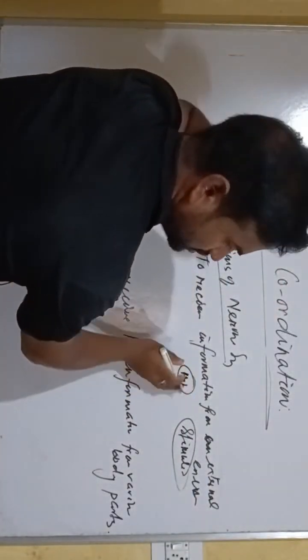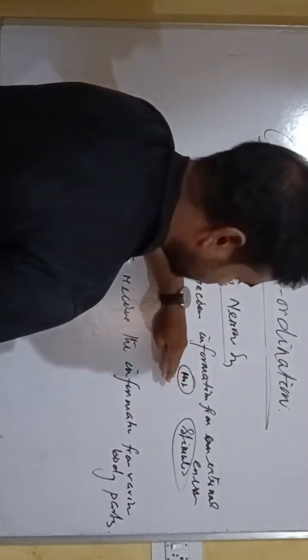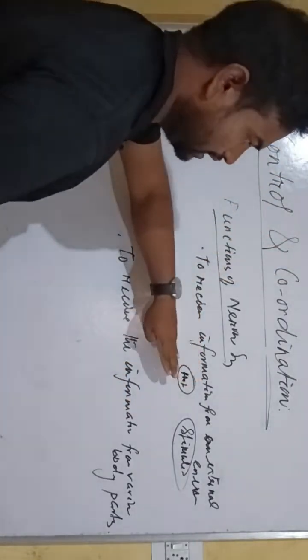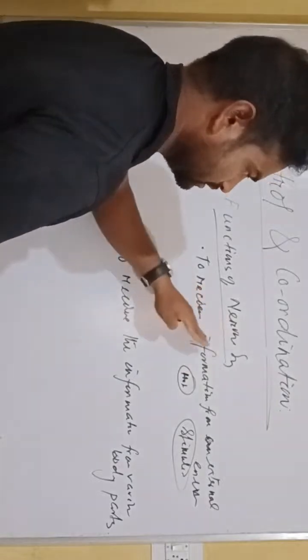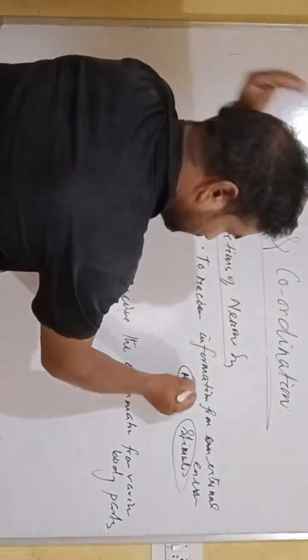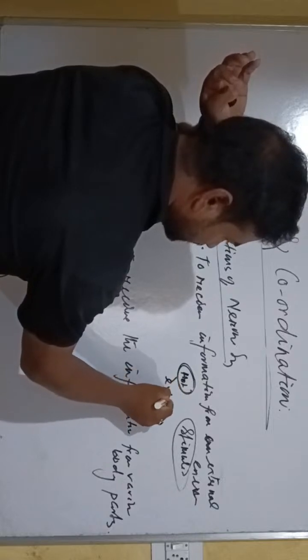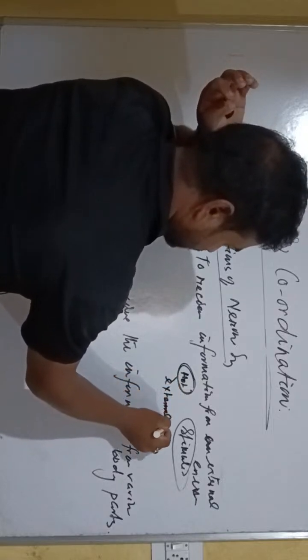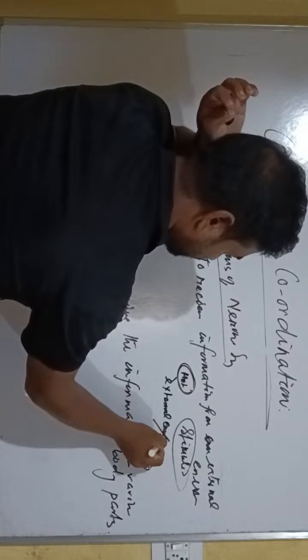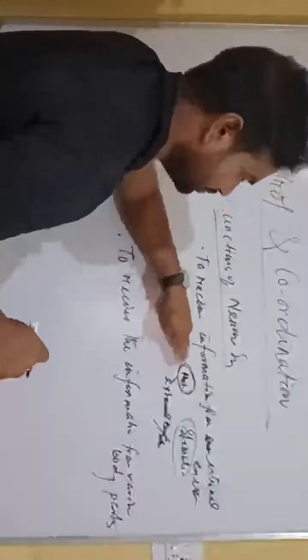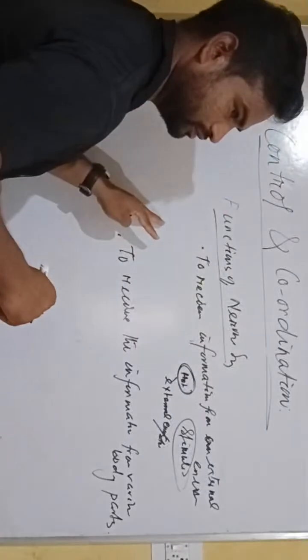When we touch it, suddenly we take our hand away from the hot plate. The hot plate is the external environment, or the stimulus. From this stimulus, we receive the information through our nerve system.